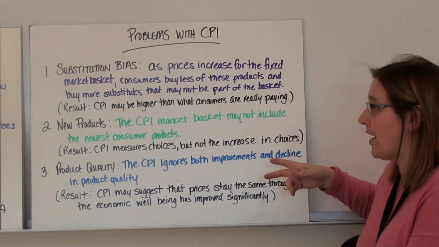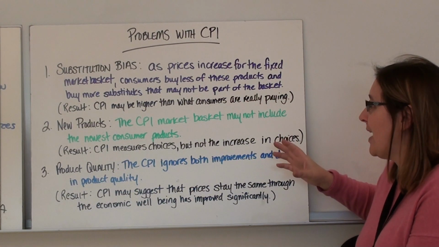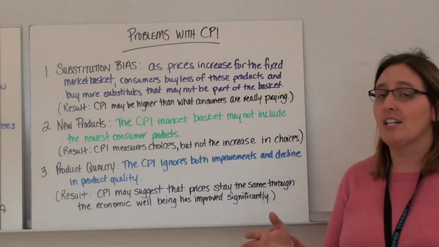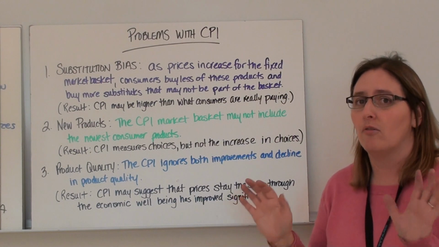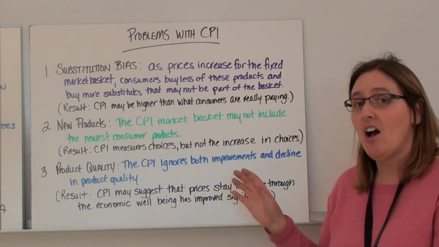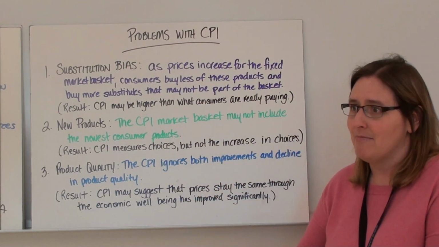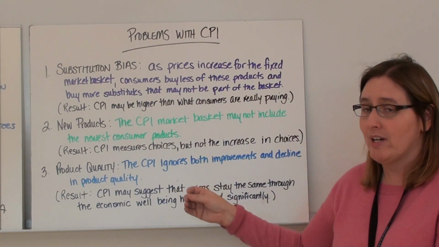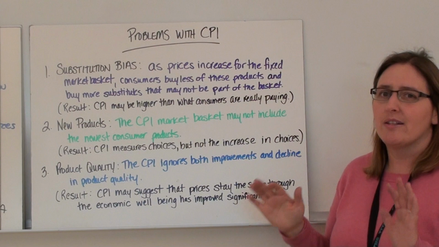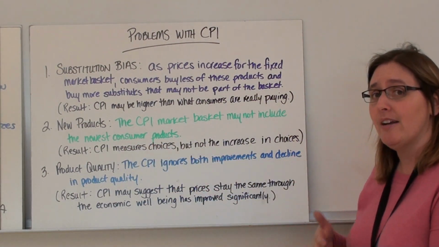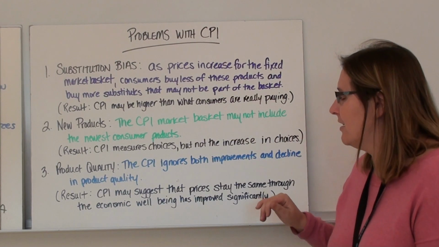The other thing is new products. CPI market basket may not include the newest consumer products. If the base year is 1982 and we got a bunch of products in there from 1982, there's a ton of items that we buy now that are not in that basket. Maybe cell phones aren't in there because we didn't have them in 1982. So you're going to have problems with the new products not being included and the price not reflecting that.